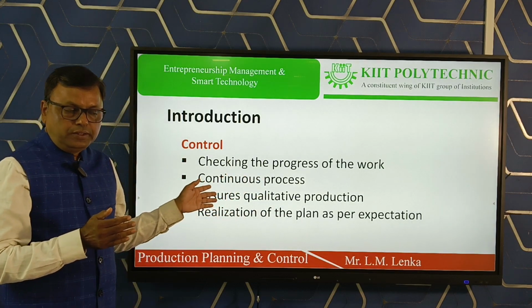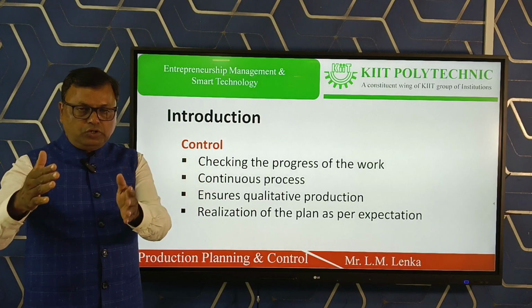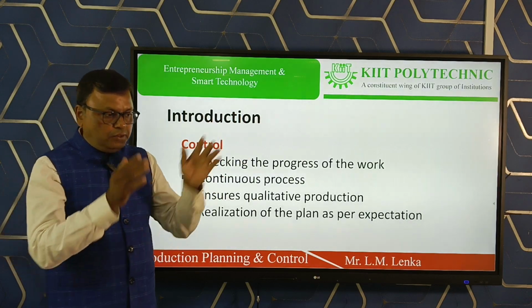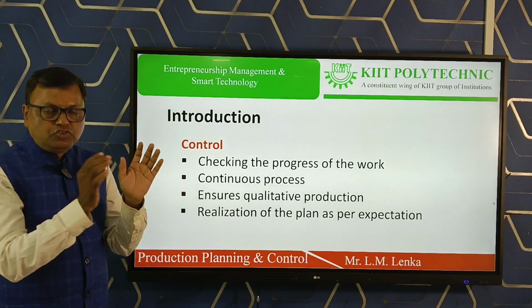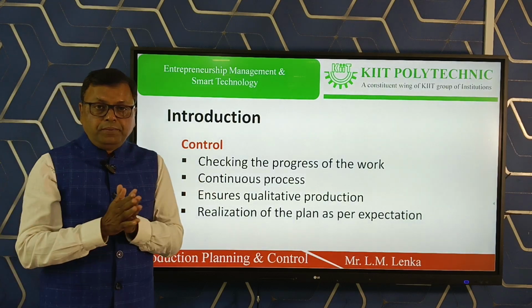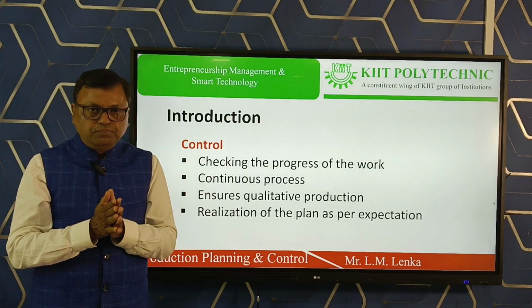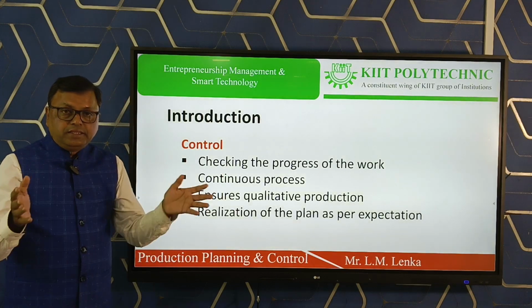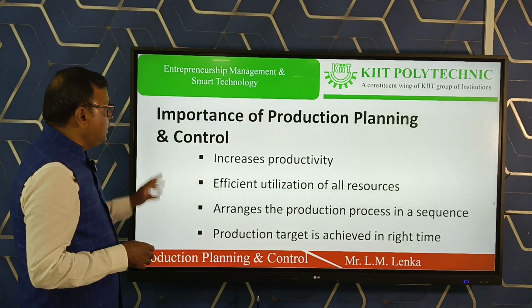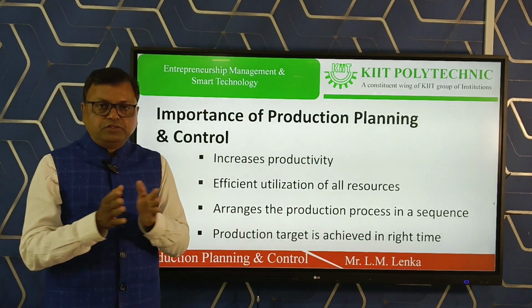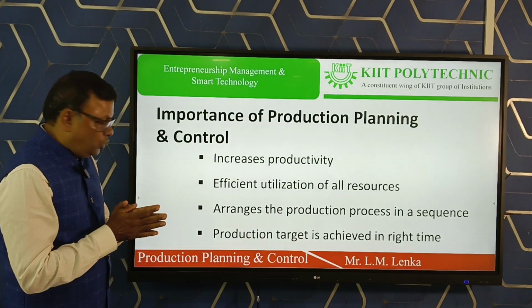So production planning and control combined is told as PPC, in short form we may call it PPC, for increasing the productivity in the organization. Let us discuss the importance of production planning and control.